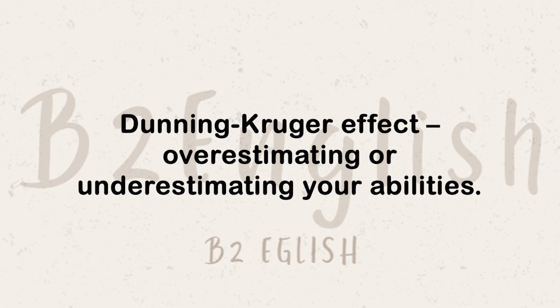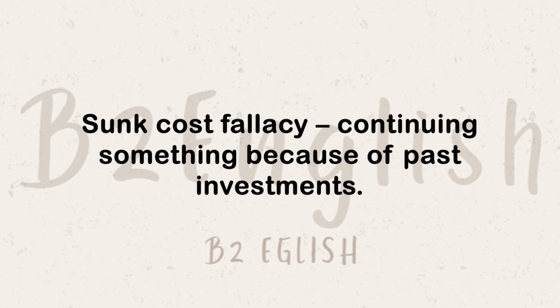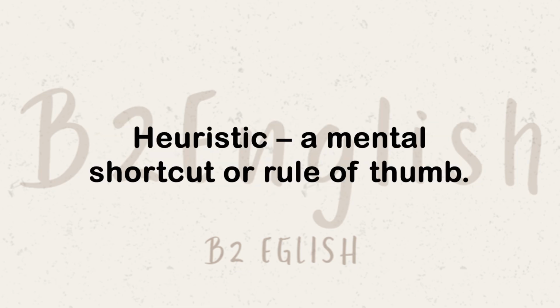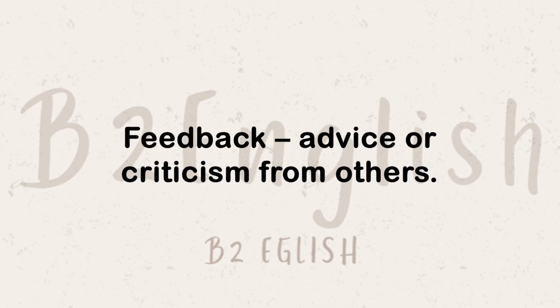Dunning-Kruger effect: overestimating or underestimating your abilities. Sunk cost fallacy: continuing something because of past investments. Heuristic: a mental shortcut or rule of thumb. Feedback: advice or criticism from others.